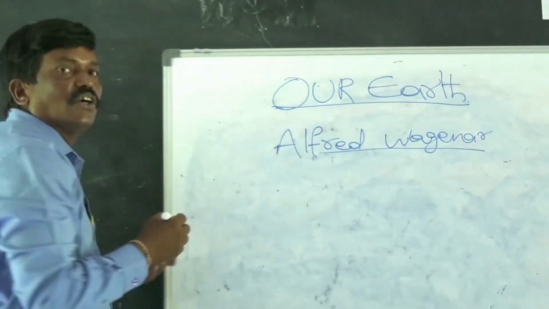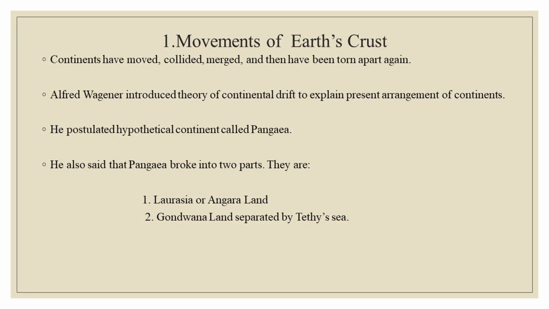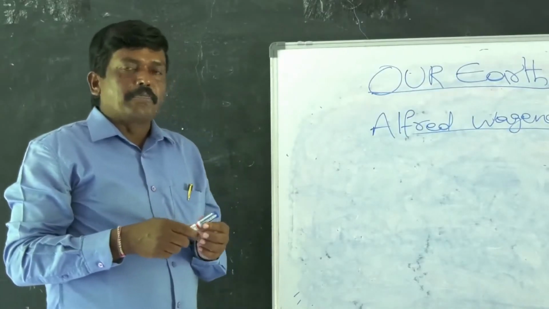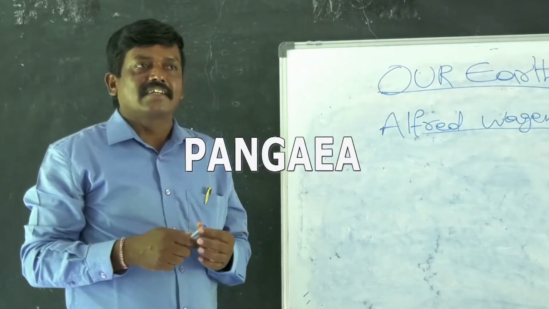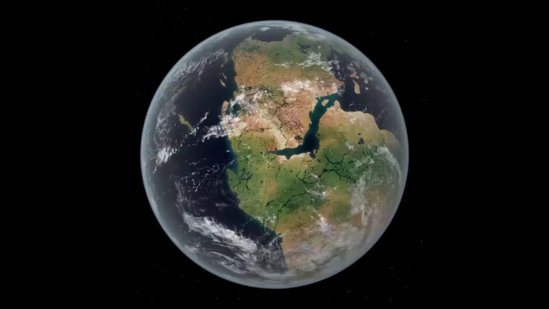He was the geophysicist of Germany. He introduced the continental drift theory to explain the formation of the continents. And he postulated a massive supercontinent called Pangaea.